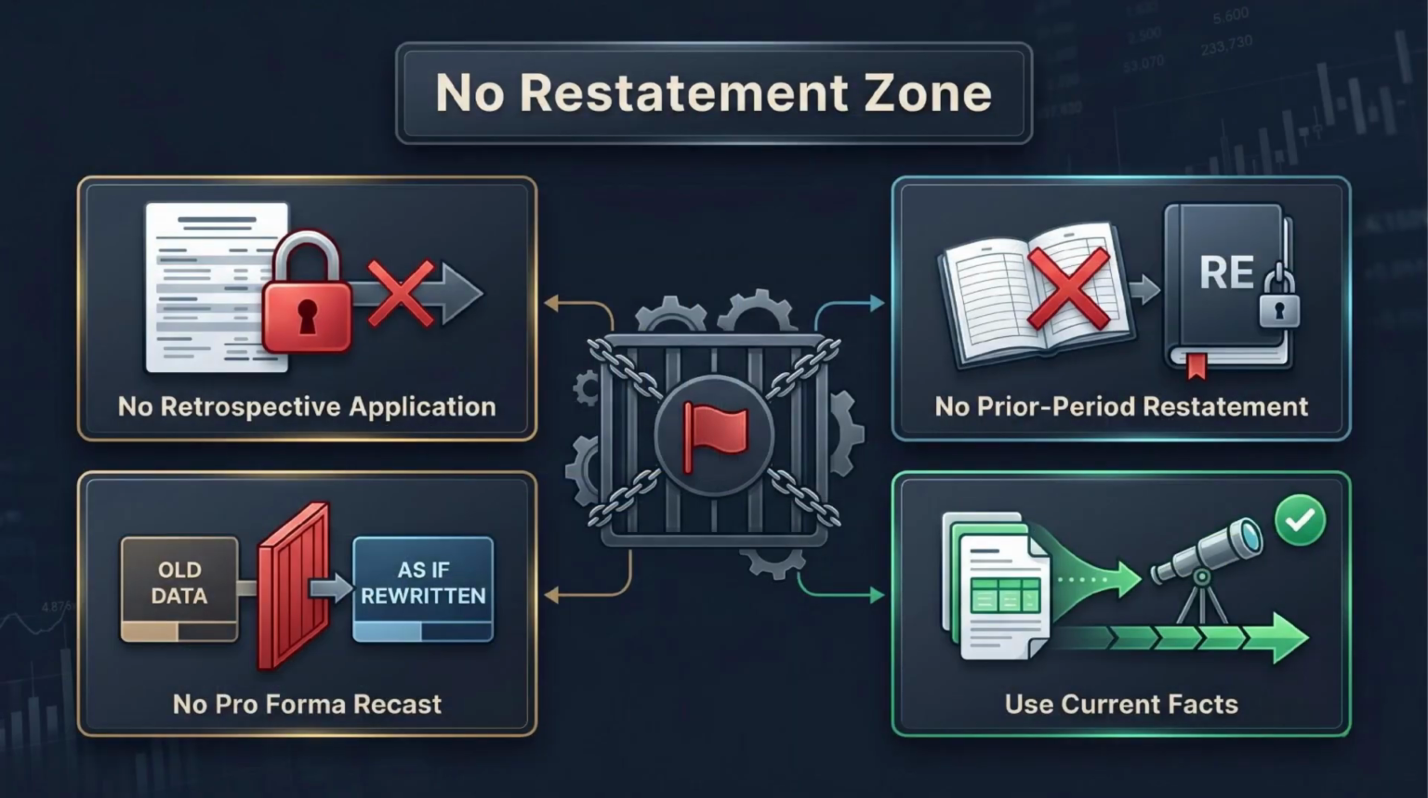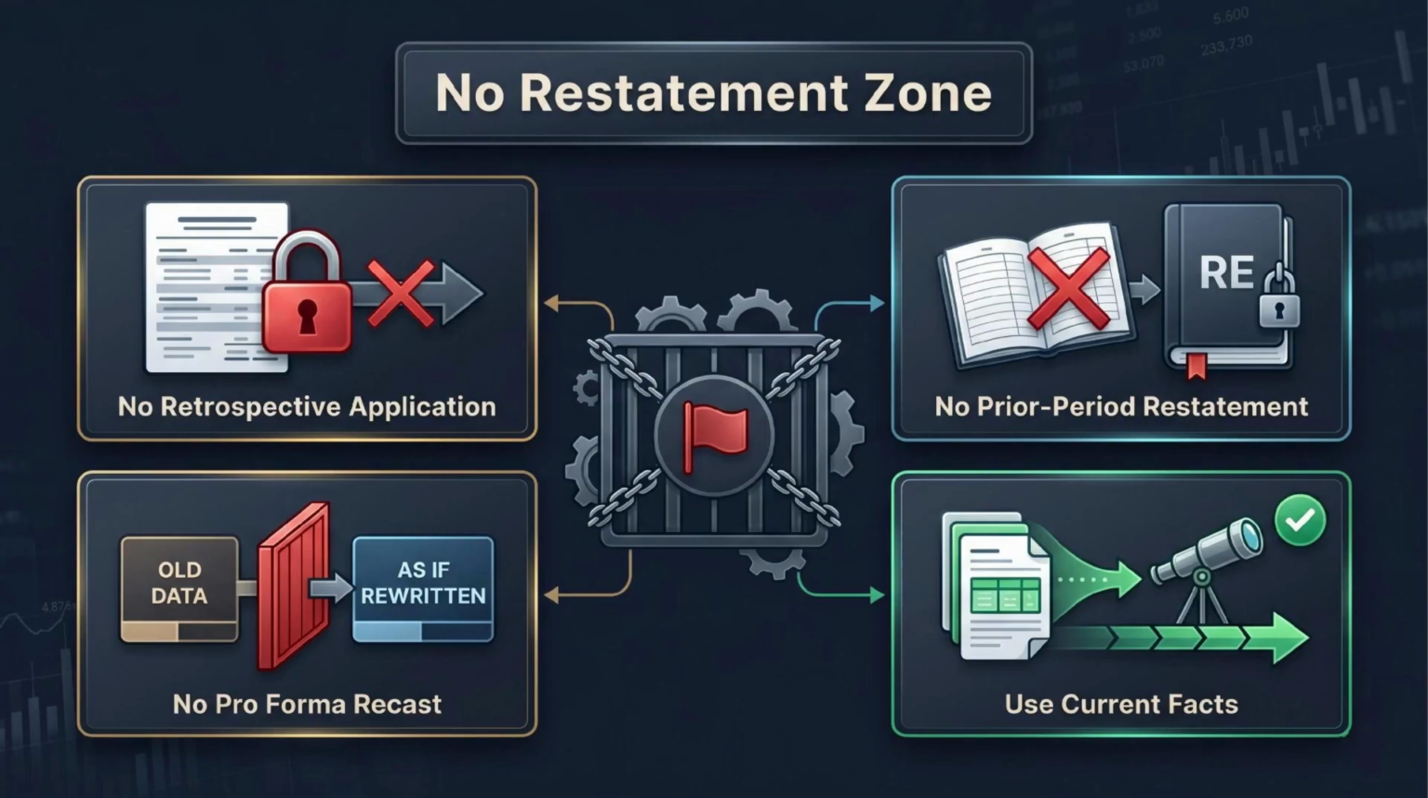This is the no restatement zone. Estimate changes do not rewrite history. Prior period financial statements are not adjusted as if the revised estimate had always been known. Opening retained earnings is not restated. Prior audited statements remain unchanged. There is also no pro forma recast showing how prior years would have looked under the new estimate.